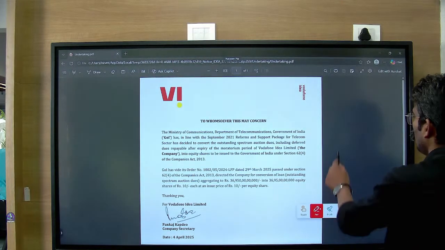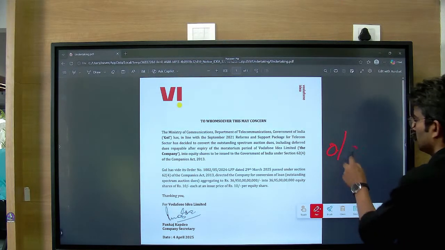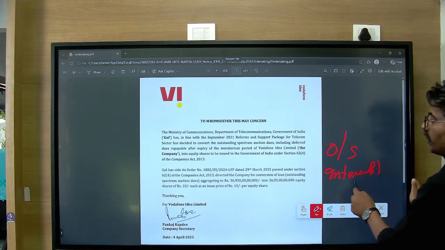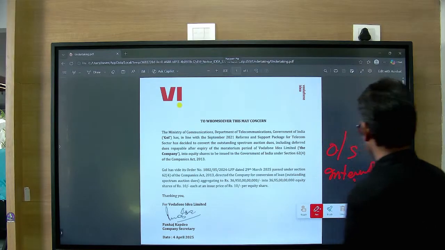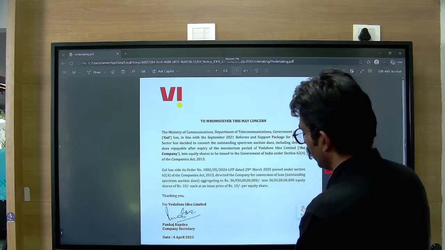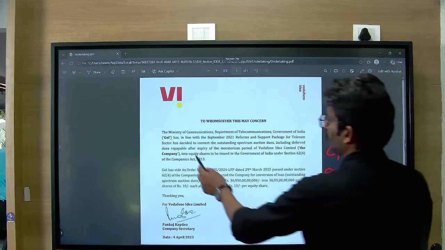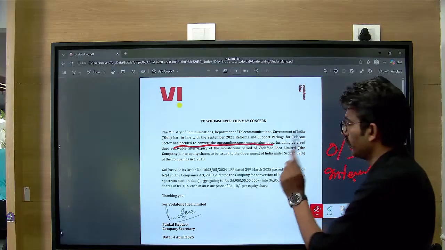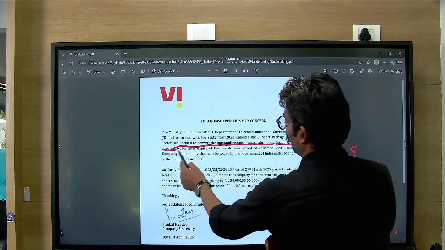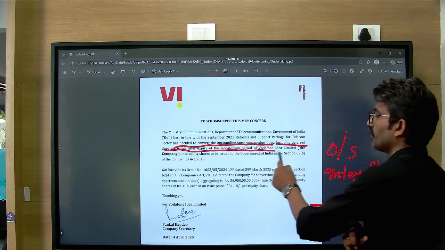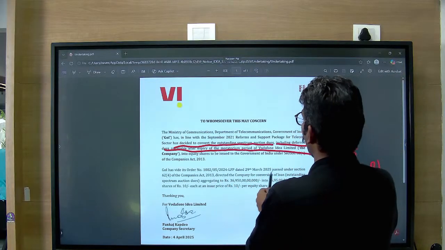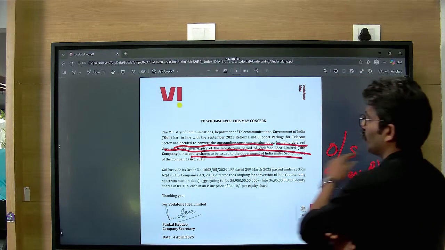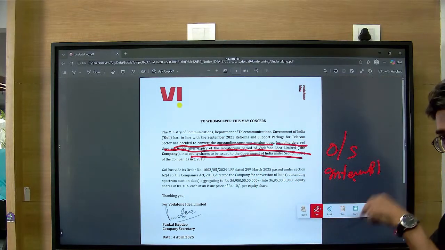Because we all know that the outstanding dues, not interest, have been converted into equity shares. It has been decided to convert the outstanding spectrum auction dues, not the interest, including deferred dues repayable after expiry of the moratorium period between this and this period, into equity shares to be issued to the Government of India. So Government of India becomes a shareholder in this company.